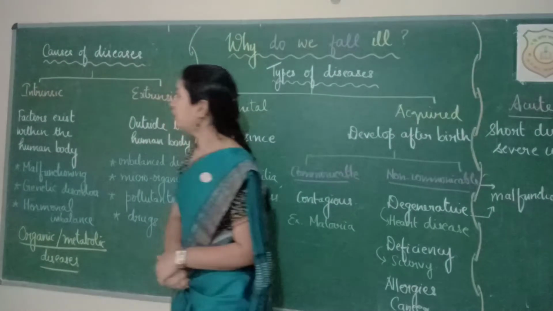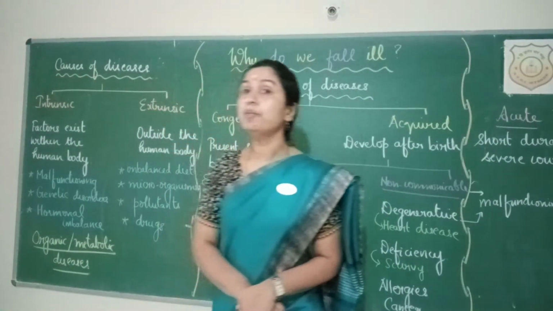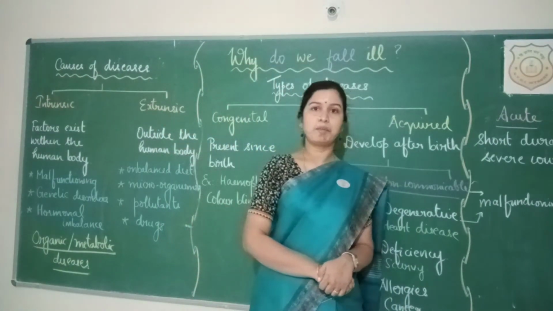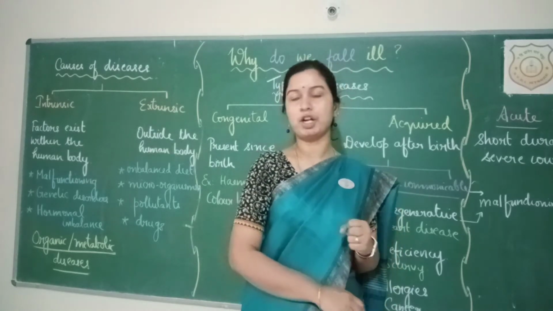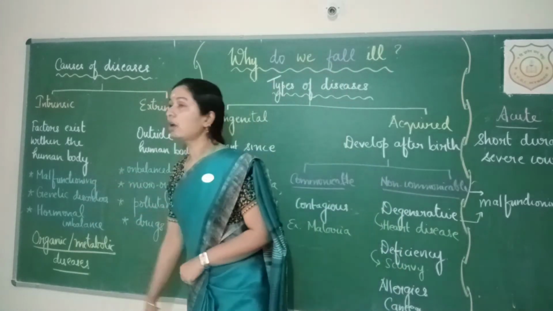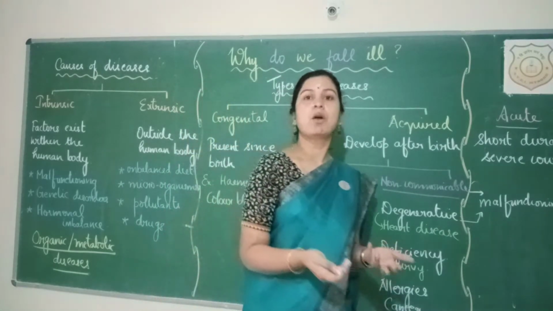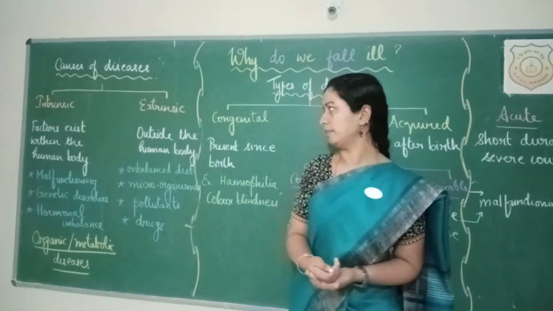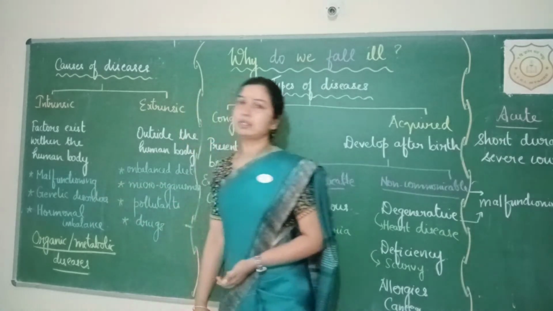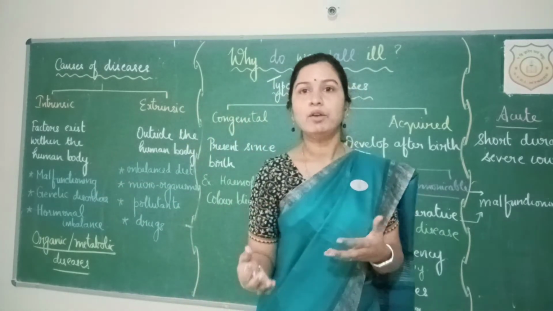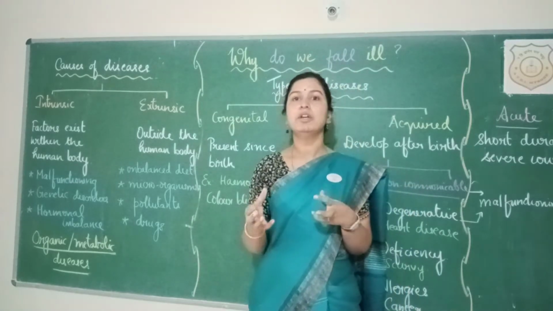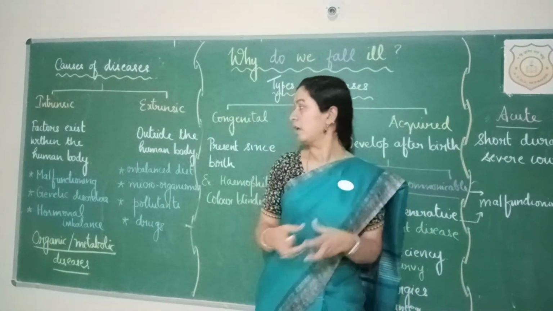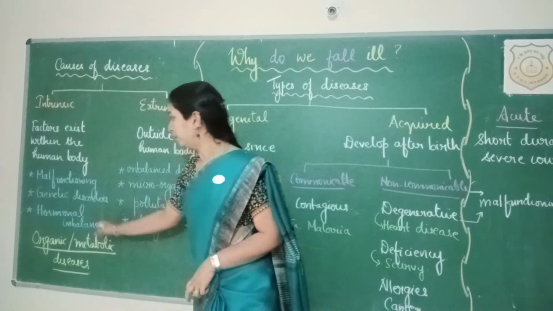And how does it occur? They occur due to malfunctioning. Malfunctioning means when the functioning is not normal or improper functioning. So malfunctioning of various body parts or of the immune system. Genetic disorders. So any kind of change in the sequence of DNA or any kind of change in the chromosomes may also be responsible.